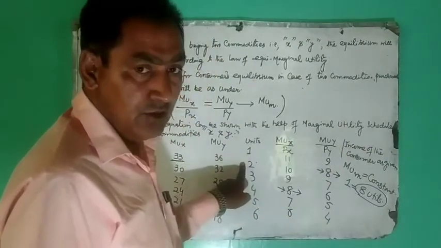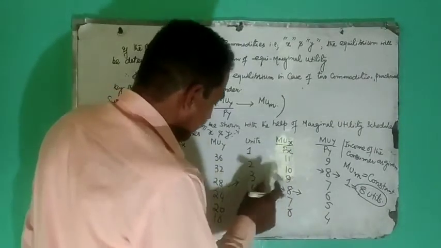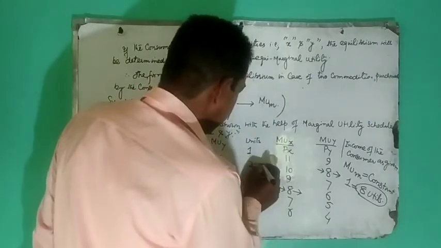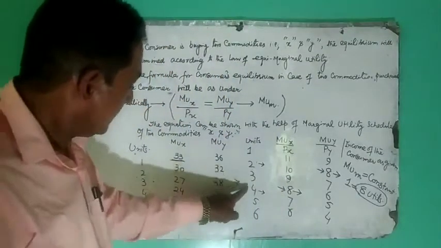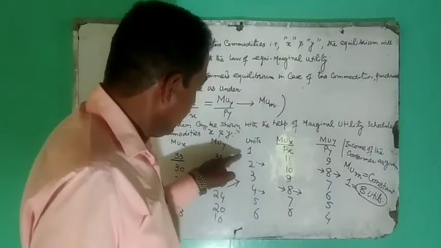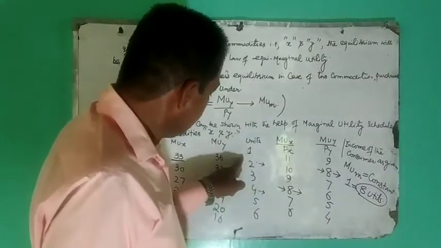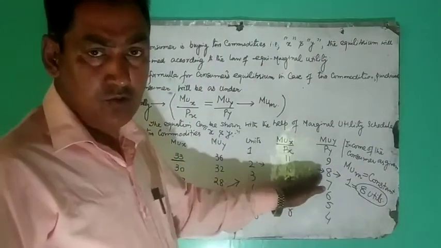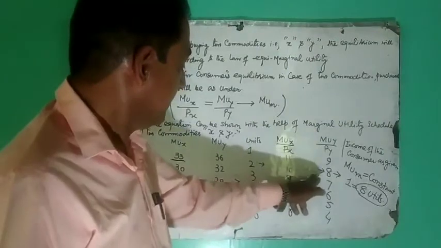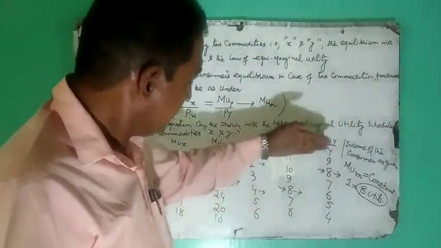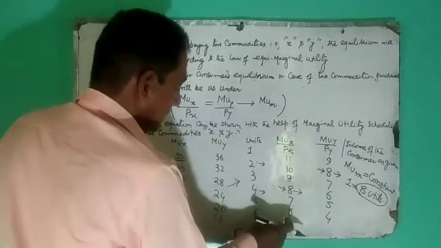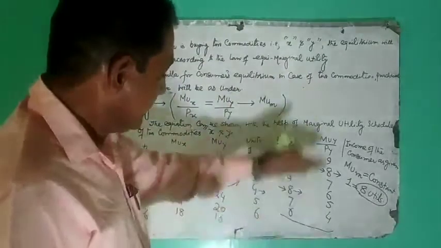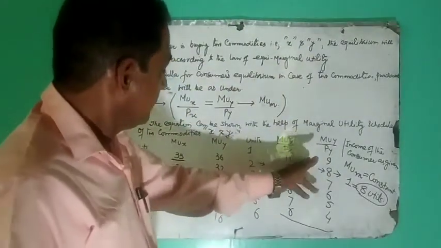So we say that our consumer, when he consumes 4 units of commodity X, and in case of Y, when he consumes 2 units of commodity Y, the marginal utilities or prices are exactly equal. This is 8 and this is 8. This is the case when our consumer is said to be in equilibrium. अगर आगे पीछे ये जा रहा है तो यूटिलिटी जो है वो डिविएट हो रही है।